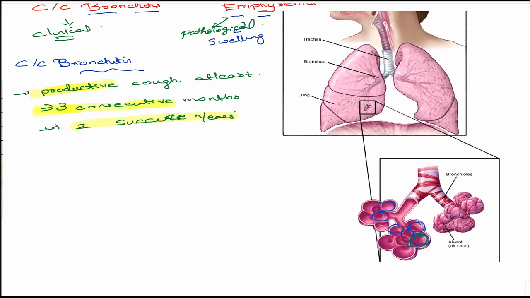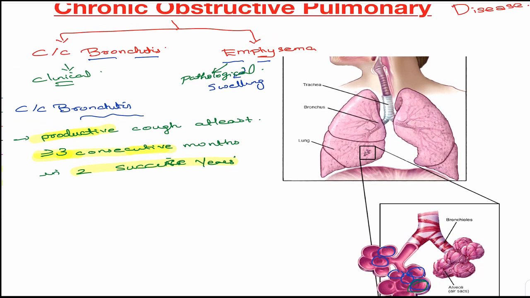Now, what is the pathology related to chronic bronchitis? You know that it's seen in smokers, whether it's bronchitis or emphysema. This particular lesion is definitely seen in smokers. Let us see what happens. The smoke comes into the lungs and enters the bronchi. Due to this there is inflammation, and due to this inflammation the mucus glands in this region get hypertrophied.